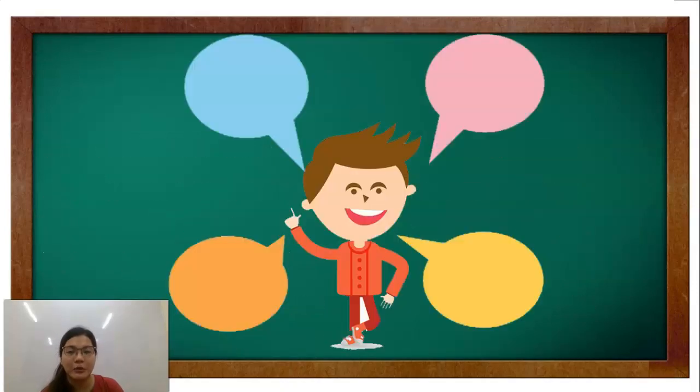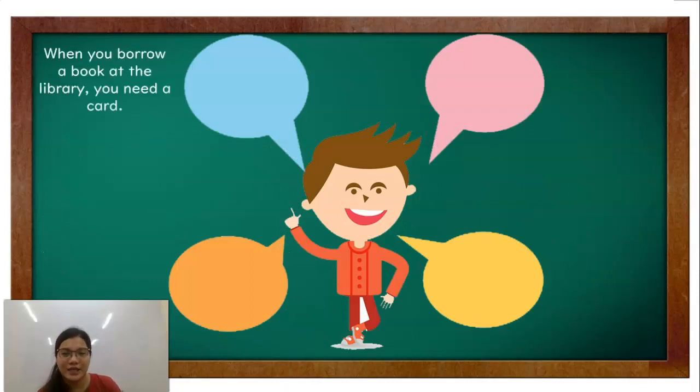Let's have an example using toki in a sentence. For example: when you borrow a book at the library, you need a card. 図書館で本を借りるとき、カードがいります。Sa panahong kailangan mong maghiram ng libro sa library, kailangan mo ng card.